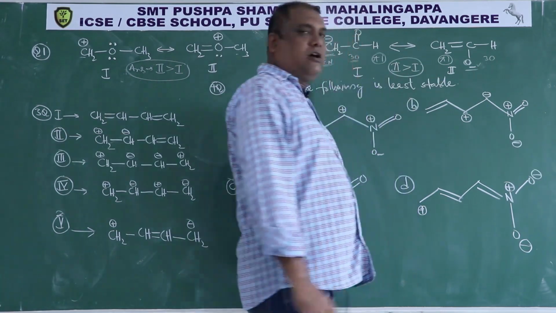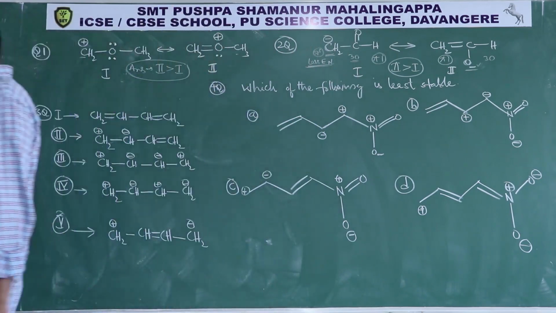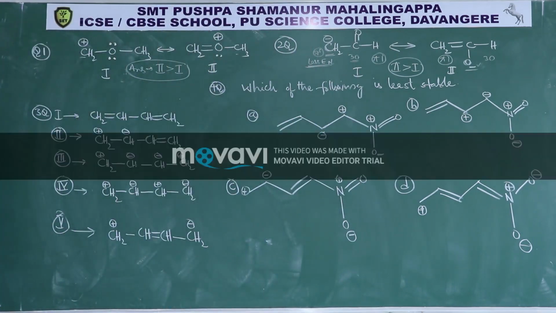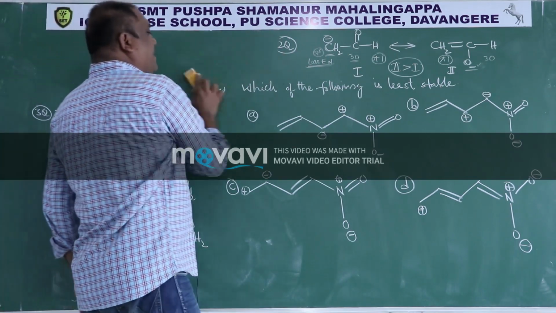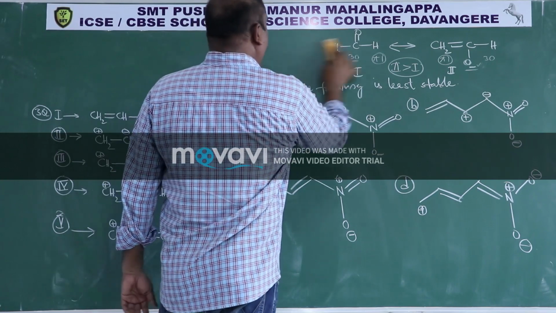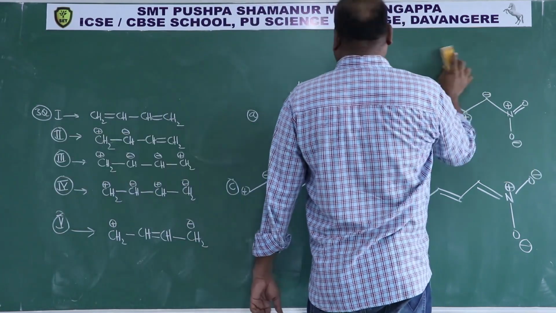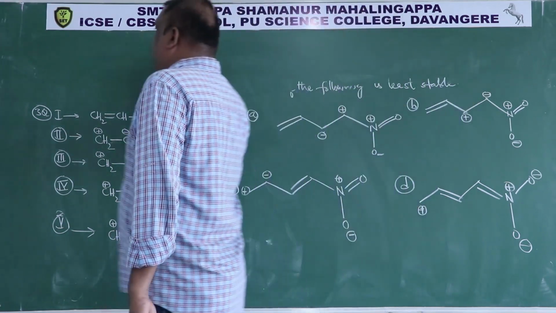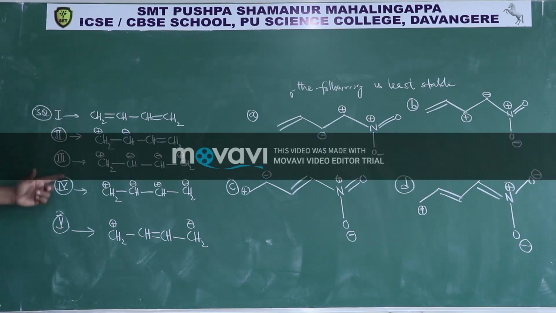So here I have solved question number 1 and question number 2. Then coming to question number 3, these 5 resonating structures are given.